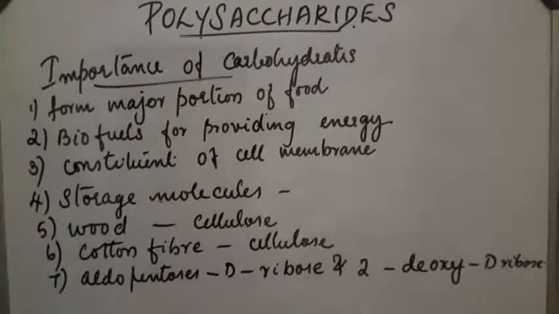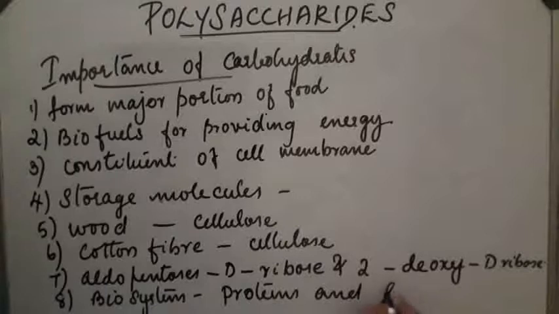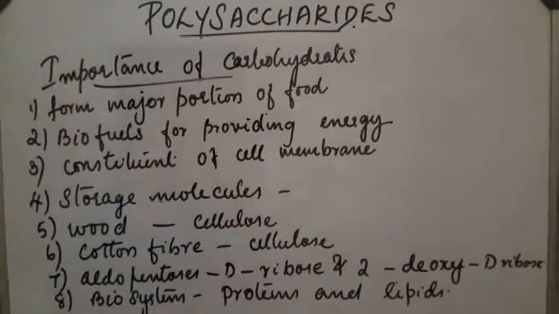Next, they form biosystems in combination with many proteins and lipids, which we will study later. So in combination with proteins and lipids, they form an important biosystem in the body. These are the importance of carbohydrates.